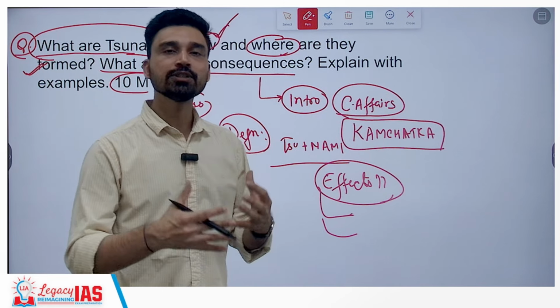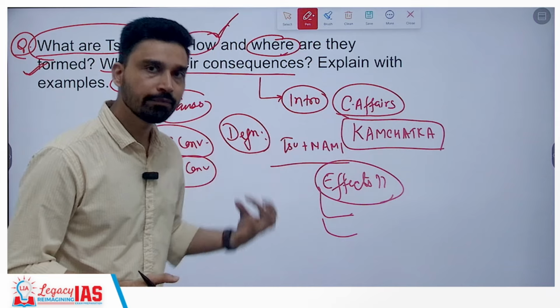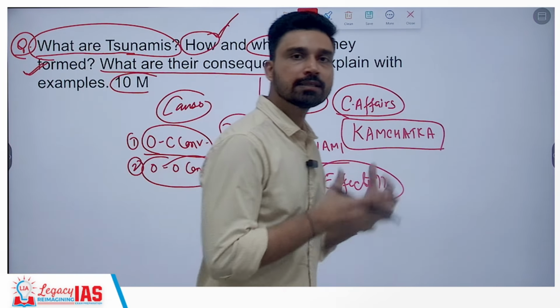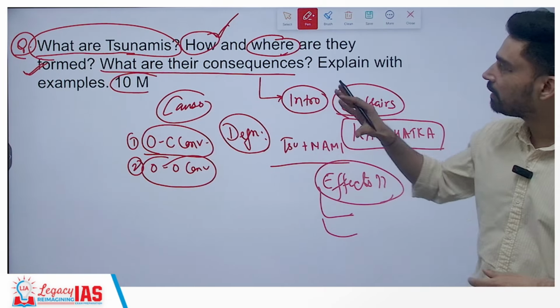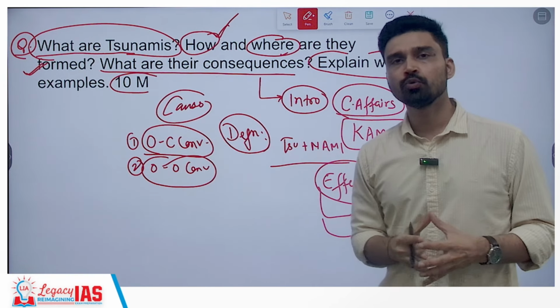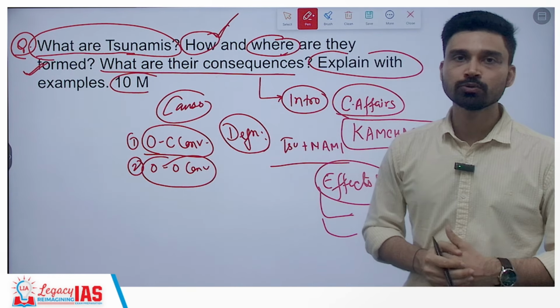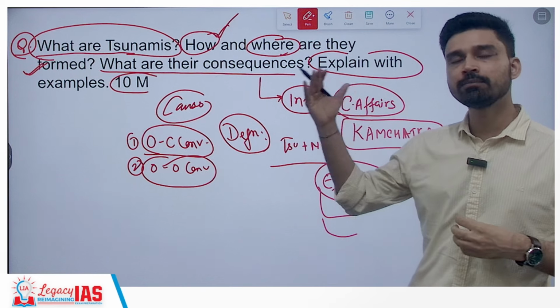You can talk about large scale death, mass death of marine organisms such as fishes, that affect the coastal community as it impacts their livelihood. So these are the points that we can talk about, and again all these things we have discussed with examples. The best is to give examples from the December 26, 2004 tsunami in the Indian Ocean, and similarly you can talk